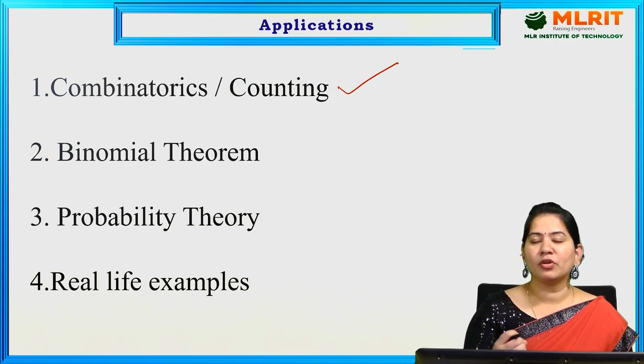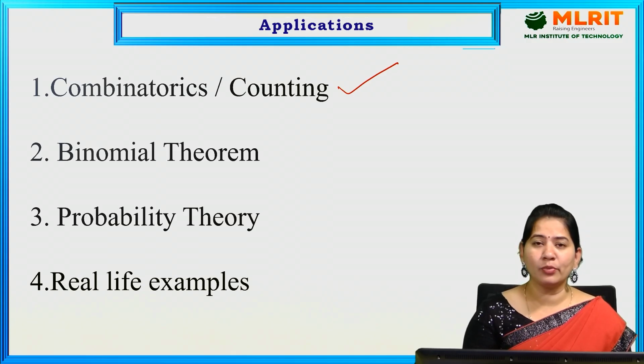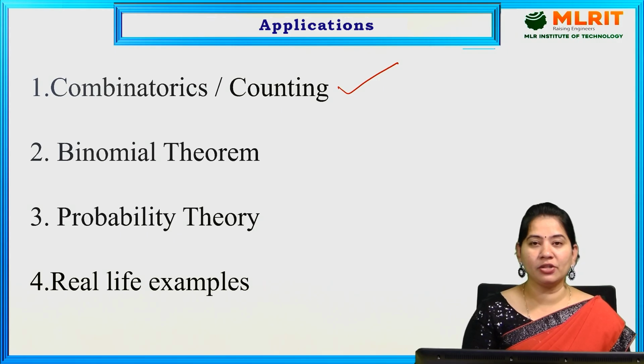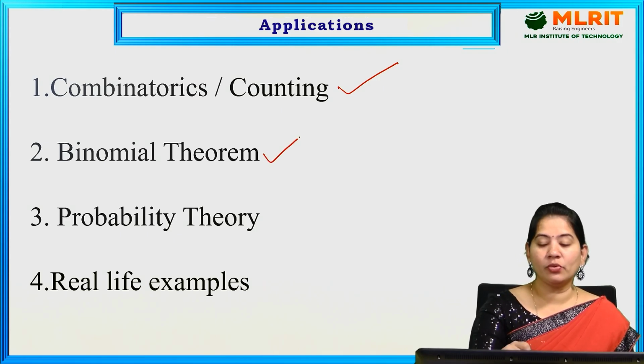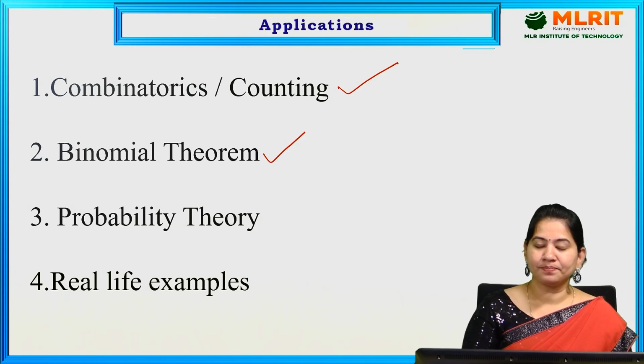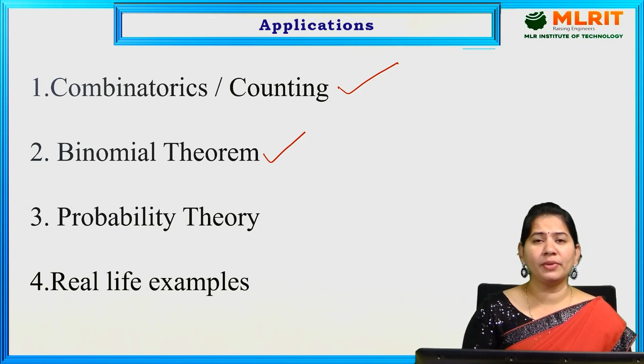Counting is nothing but counting the number of objects. For counting the number of objects, we have basic building blocks like the sum rule and the product rule. Either you can go for addition or you can go for multiplication also. Next, it is used in the binomial theorem to expand (a + b) to the power n and to find the binomial coefficients.